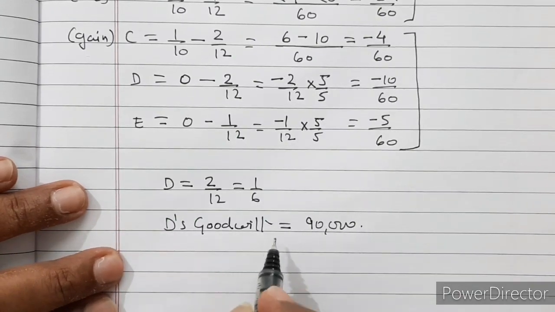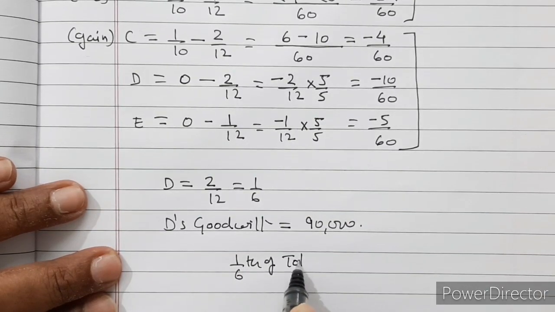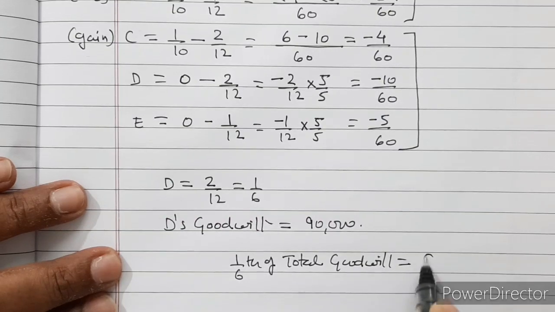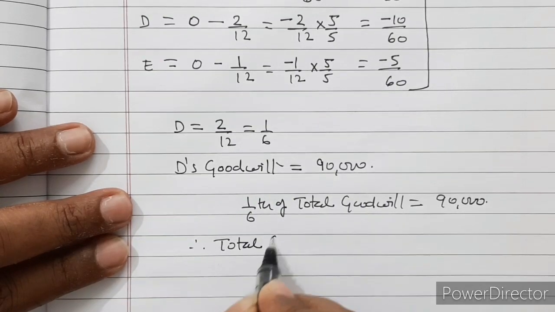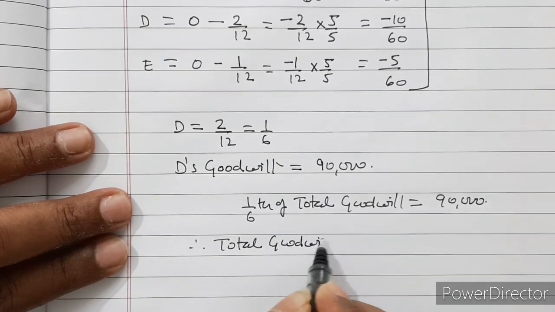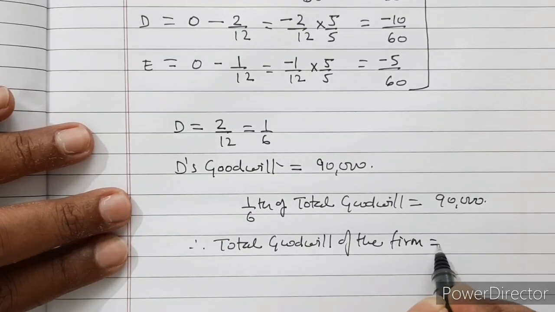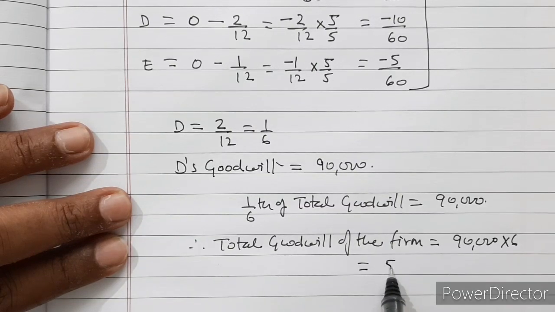So 1 by 6th of total goodwill is equal to 90,000. Therefore, total goodwill of the firm is equal to 90,000 into 6, which is equal to 5,40,000.